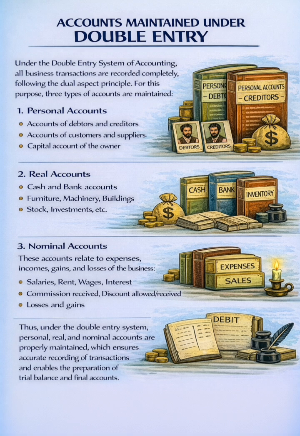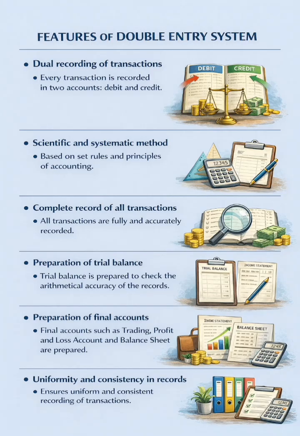Thus, under the double entry system, personal, real, and nominal accounts are properly maintained, which ensures accurate recording of transactions and enables the preparation of trial balance and final accounts. Features of double entry system. Dual recording of transactions. Scientific and systematic method. Complete record of all transactions. Preparation of trial balance. Preparation of final accounts. Uniformity and consistency in records.